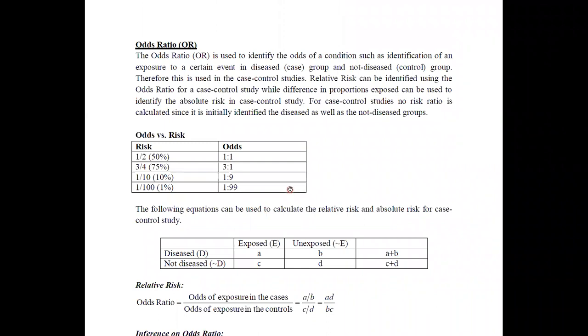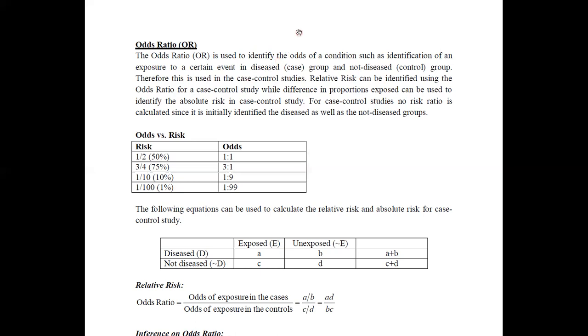If you go through the odds ratio, it is abbreviated as OR, the first letters of odds and ratio. The odds ratio is used to identify the odds of a condition, such as exposure to a certain event, in the disease group, what we call the case group, and the not disease group, the control group. Therefore, it is taking the odds between the case group and the control group, so this is used in case control studies. That is what I have told you previously also.